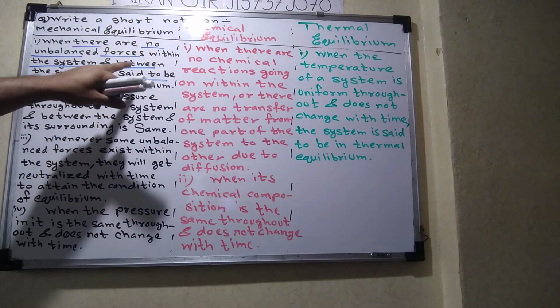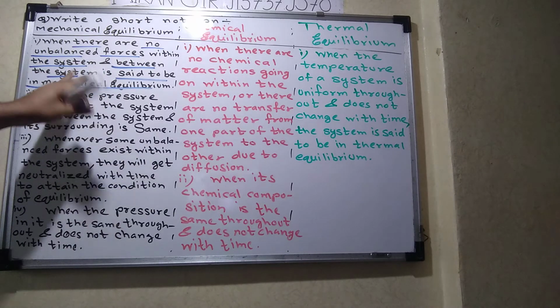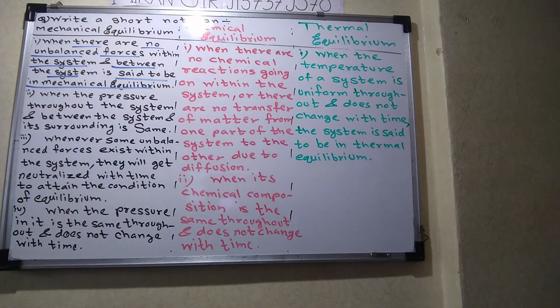That means within the system and between the system and the surrounding, there should not be any unbalanced force. Force per unit area is pressure. So when pressure is exerted by the system on the surrounding, or by the surrounding on the system, as some force per unit area, there should not be any unbalanced forces within the system and between the system and the surrounding.